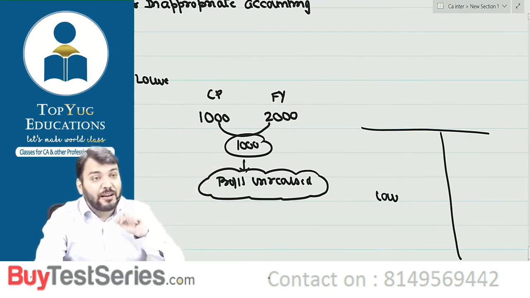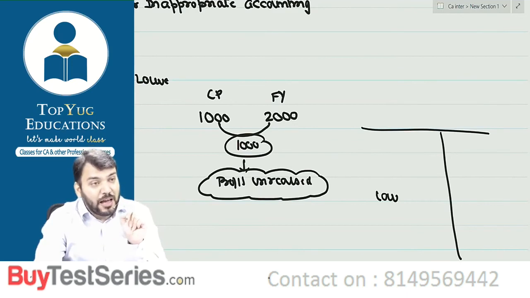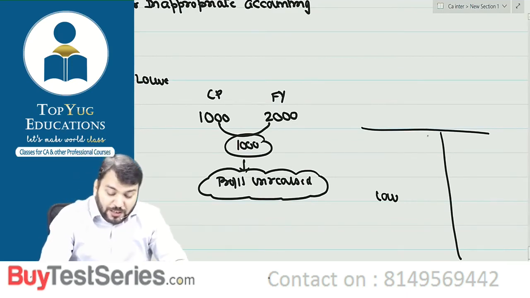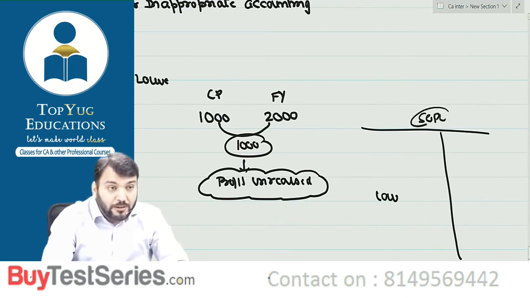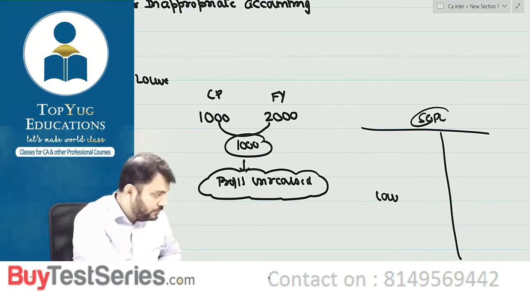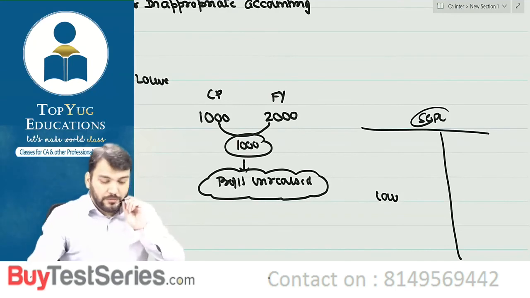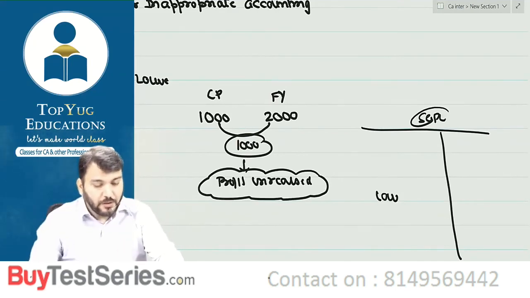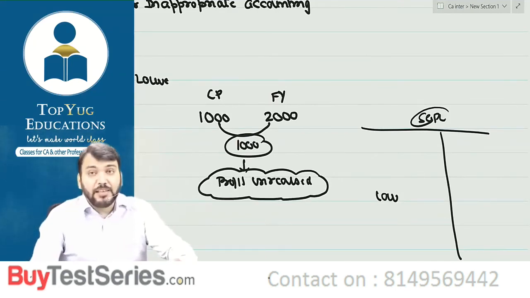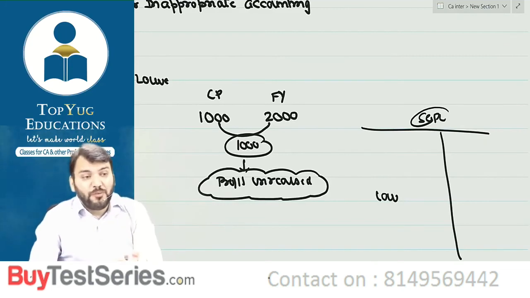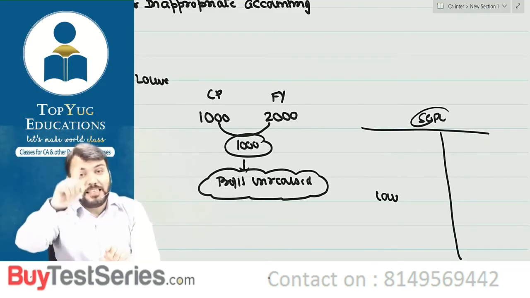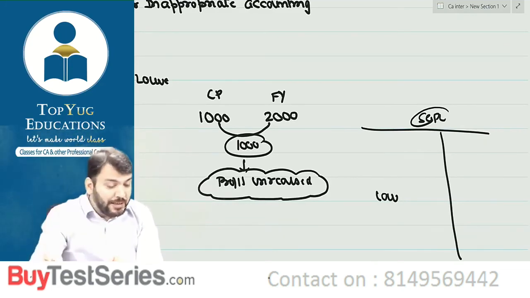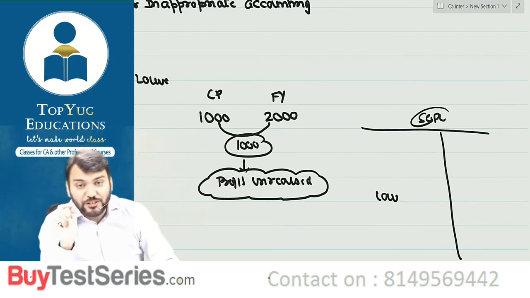When I'm teaching you accounts, I'm discussing book profit. Book profit means what you record in SOPL. So when I am saying SOPL, SOPL means book profit. Taxable income is as per Income Tax Act. So I am not teaching you income tax.